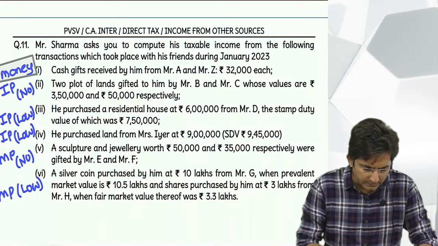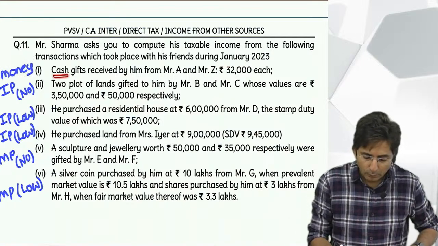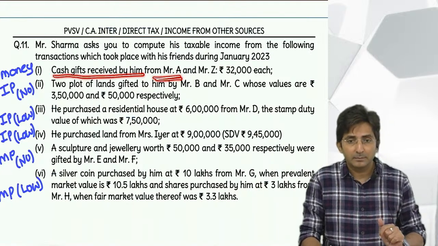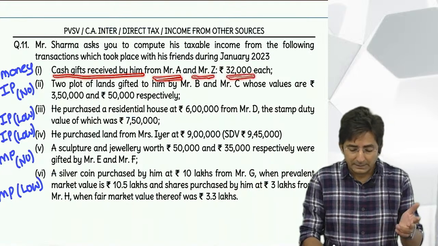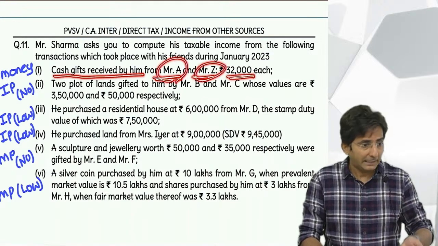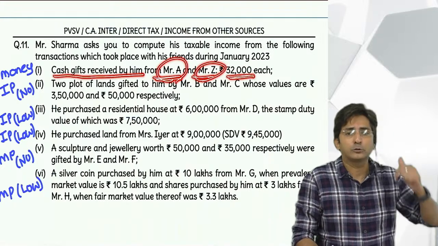So now we can start. First point is money. Tell me what to do. Read the sentence. Cash gift received by him from A and Z, 32,000 each. Aggregate. See, A also gave money, Z also gave money. If later in the question there is also money, add that also.